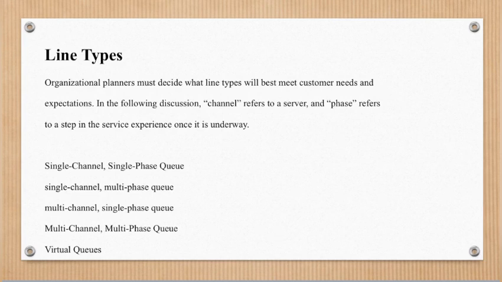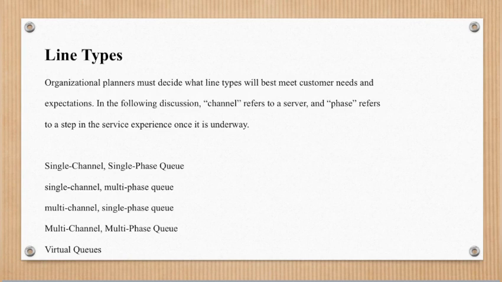There are also line types. Organizational planners must decide what line types will best meet customer needs and expectations. In the following discussion, channel refers to a server and phase refers to a step in the service experience once it is underway. The first one is a single channel, single phase queue, also known as one server, one step.